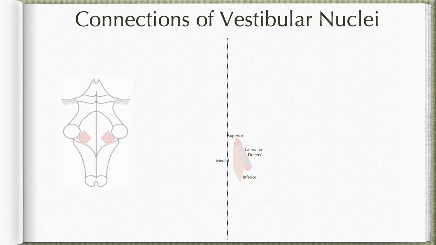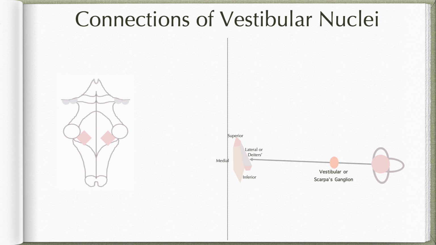Coming to its connections, all the vestibular nuclei receive inputs from the vestibular nerve fibers. Their first order neurons are located in the vestibular ganglion or the Scarpa's ganglion. In fact, it's made up of bipolar neurons.